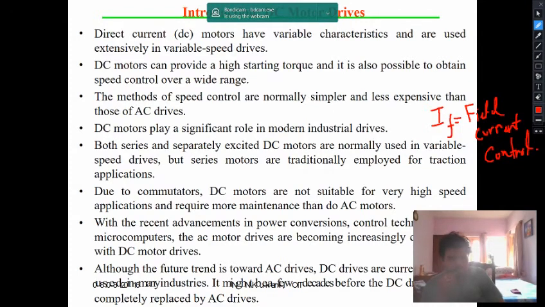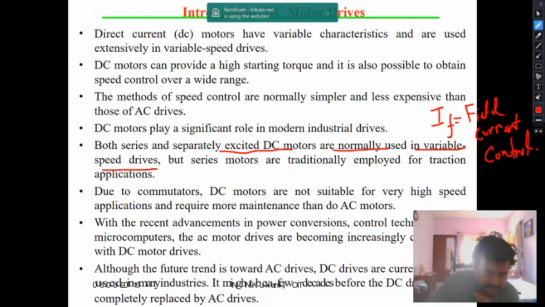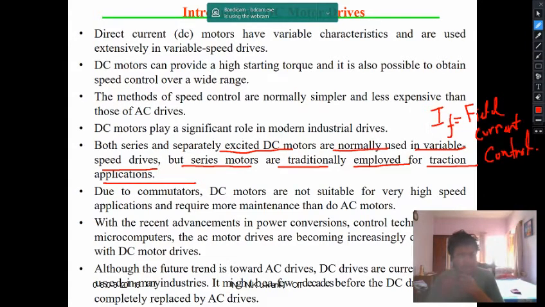DC motors play a significant role in modern industrial drives. Both series and separately excited DC motors are normally used in variable speed drives, but series motors are traditionally employed for traction applications. So what is traction basically? Traction is basically employed where tractive force, that means a large amount of force, is required, like in railways.